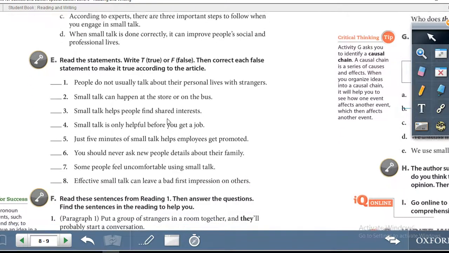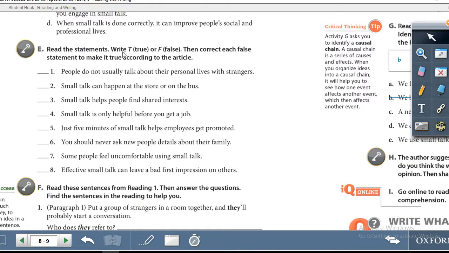Exercise E, read the statements, write T for true or F for false, then correct each false statement to make it true according to the article. So this is quite easy. All you have to do is write T for true or F for false. You will gather your information from the article.